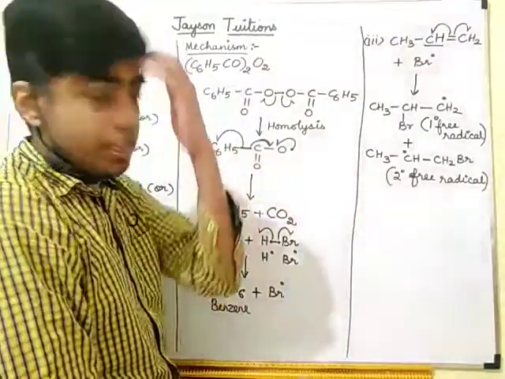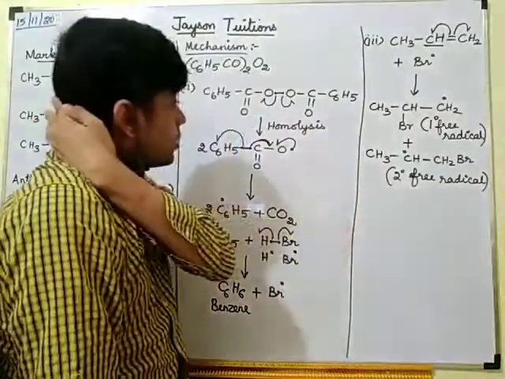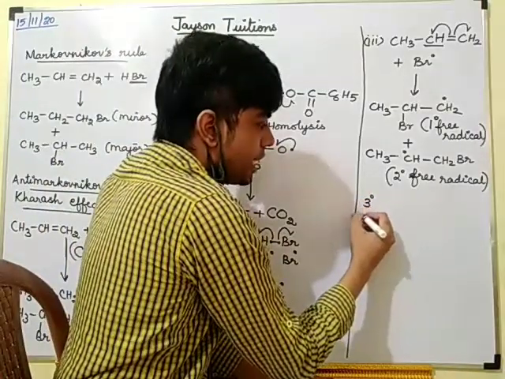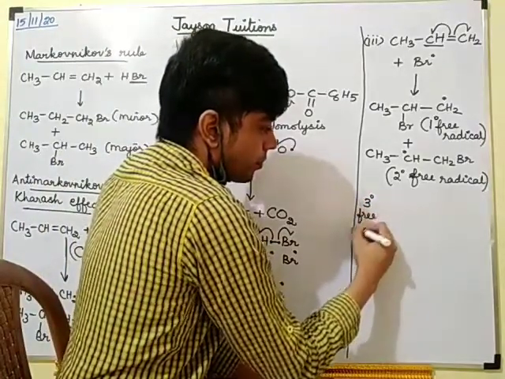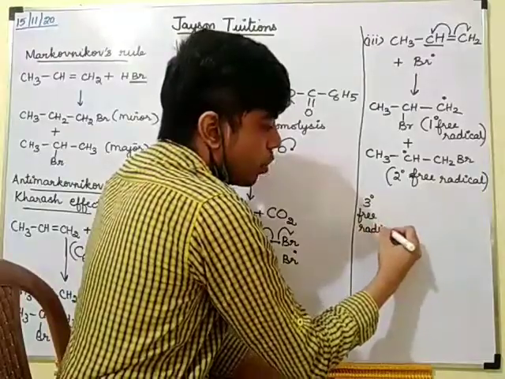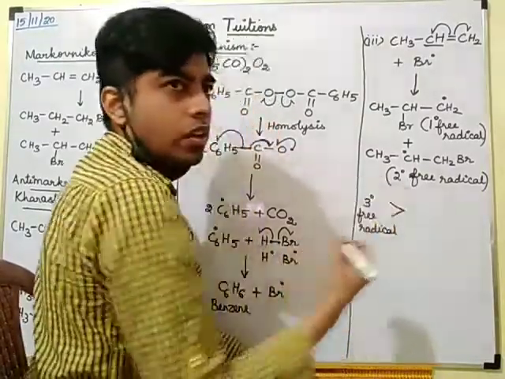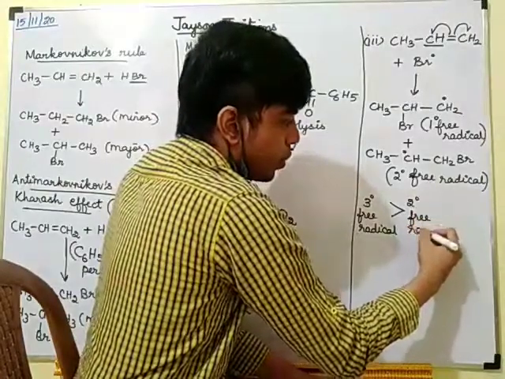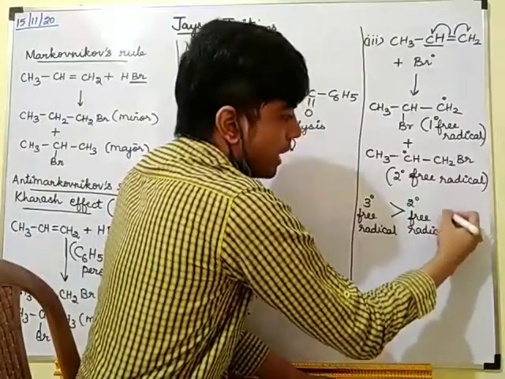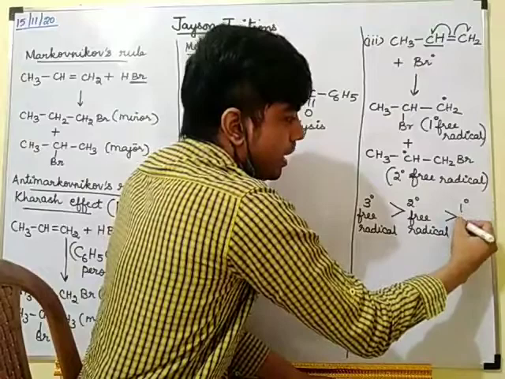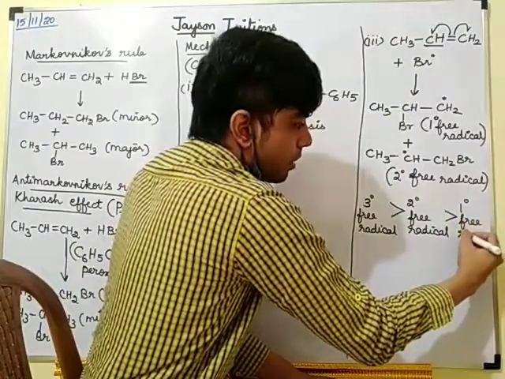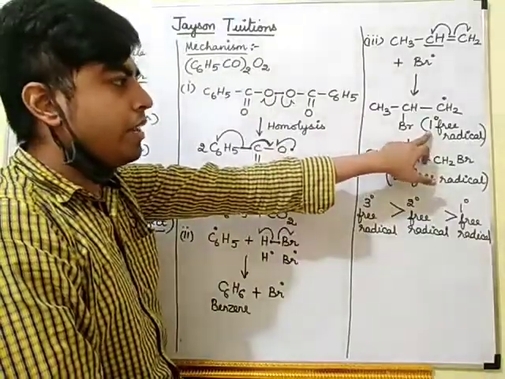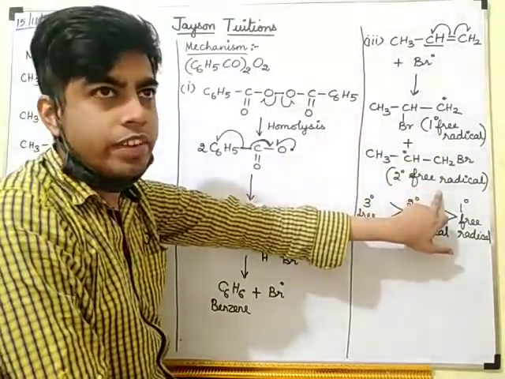Always we have studied that the tertiary free radical is more stable, then the secondary free radical, and the primary free radical is least stable. So we are getting a primary free radical and a secondary free radical.